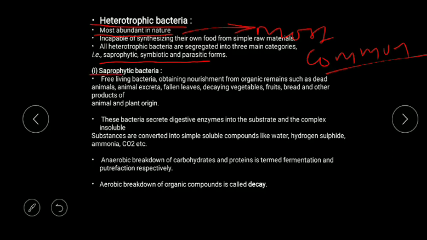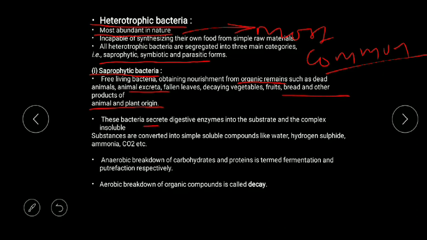When we talk about the saprophytic form, saprophytic bacteria, as we hear this term, we get an image of decomposers. And what do the saprophytic or decomposer bacteria do? They are free-living bacteria. They obtain nourishment from organic remains, such as dead animals, animal excreta, fallen leaves, decaying vegetables, fruits, bread, and other products of animal and plant origin. So they depend on other dead parts.